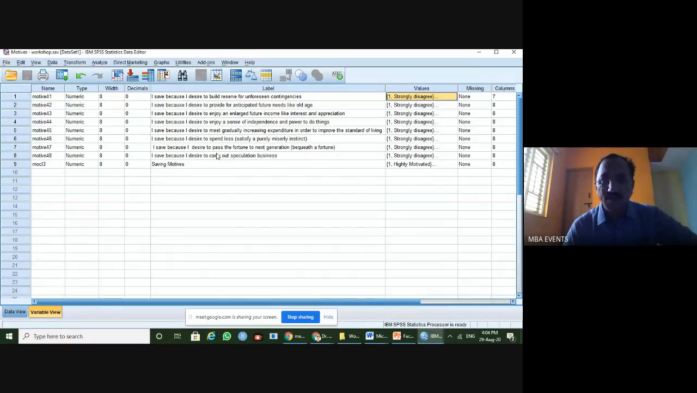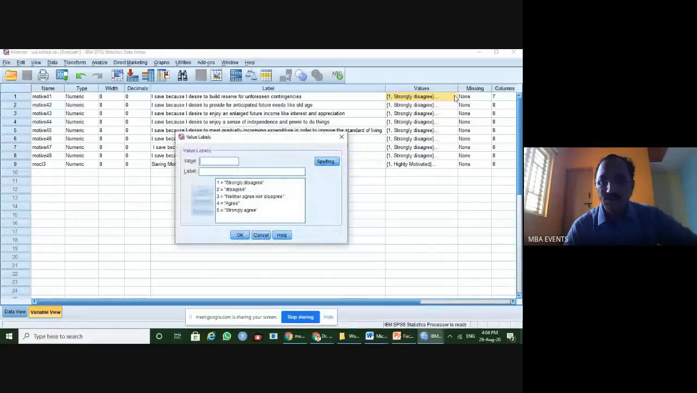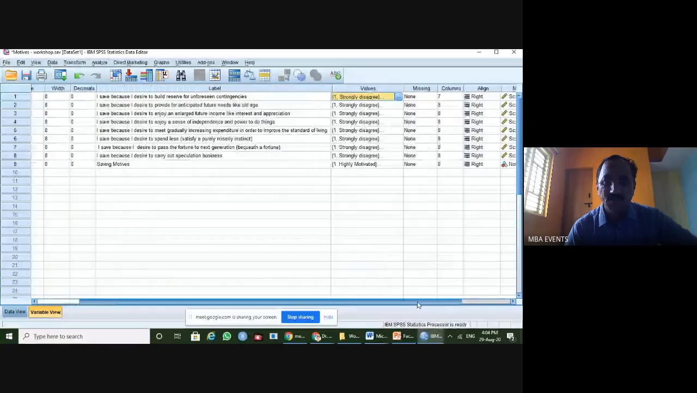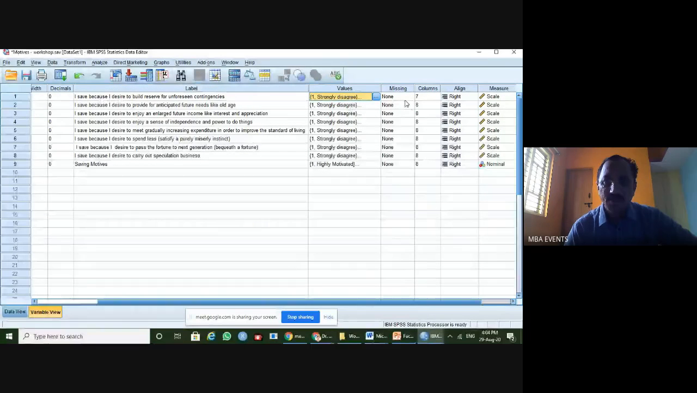For that, here I need to prepare the values. Values means the choices given in your questionnaire, that is 1, 2, 3, 4, 5: strongly disagree, disagree, neither agree nor disagree, agree, strongly agree. Verification of these is very important. Then no missing values, columns 7 and right alignment. These are very common.